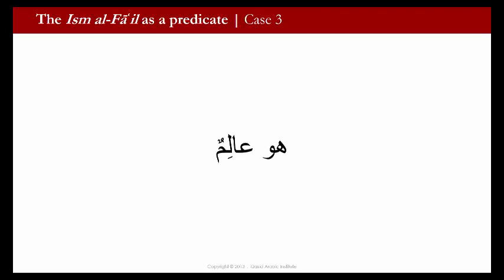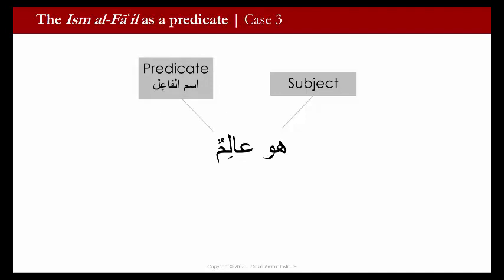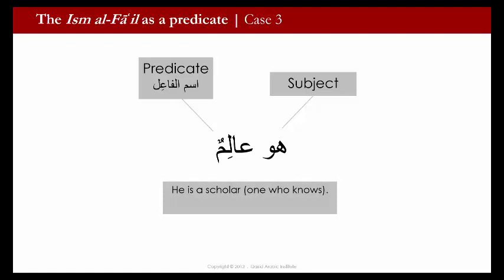Huwa alimun. So huwa, the pronoun, is the subject, he. And then we have the predicate, ism al-fa'il, alim. The predicate is the khabar of the sentence, but this is in the form of the ism al-fa'il, and we have alim, or one who knows, or a scholar. So the translation would be, he is a scholar, or he is one who knows. Huwa alimun. So now we can summarize the rules that we've learned in the following points.